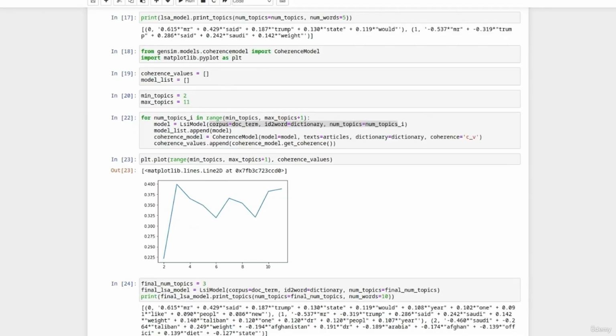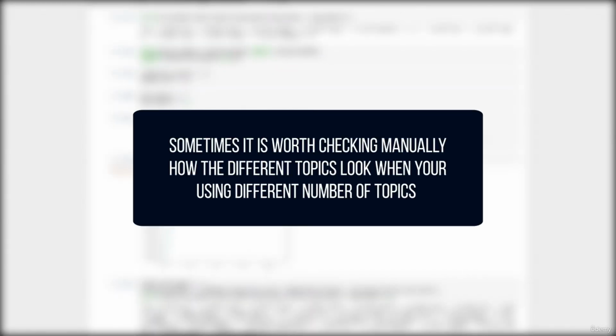It's important to note as well that sometimes the most mathematically accurate number of topics isn't always going to be the most valuable for your business. So for example, you can see here that if we had a number of topics set to 11, this would also have quite a high coherence score. However, 11 topics might be quite difficult when you're explaining to stakeholders what the different topics mean and what they're about.